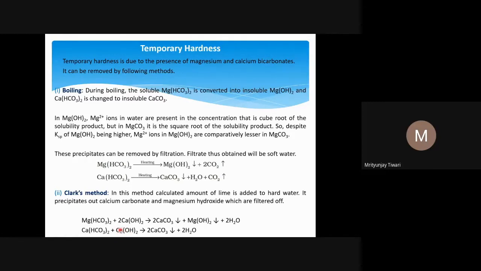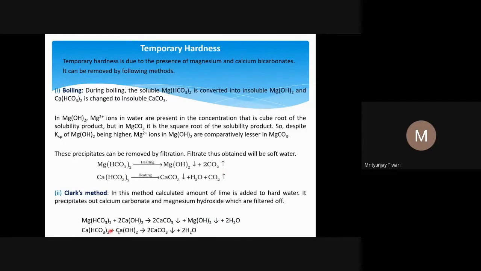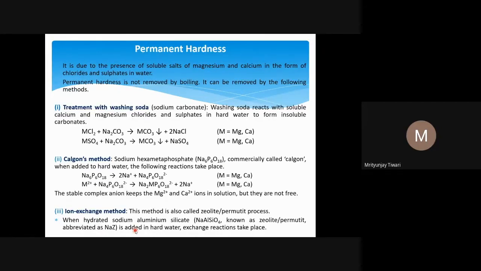We actually want to remove calcium or magnesium from the water. The bicarbonate is already there and is removed along with it, in the form of carbonate or something like that. But our aim is not to remove bicarbonate, because we have seen bicarbonate doesn't react with the soap. Our aim is to remove calcium, and if you add an extra amount of calcium here in the form of lime, that will again not serve the purpose. You will find the same difficulty because of the excess use of lime.